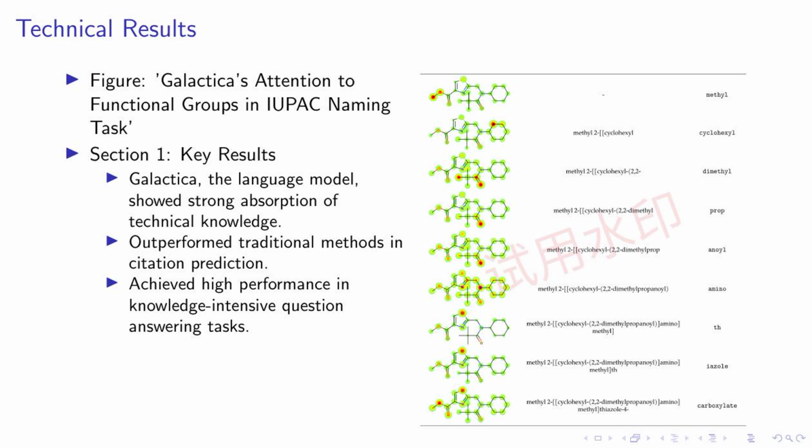In terms of key results, Galactica has outperformed traditional methods in citation prediction, demonstrating its prowess in understanding and predicting academic trends. Furthermore, it has achieved high performance in knowledge-intensive question-answering tasks, highlighting its potential as a tool for scientific inquiry. These results underline Galactica's capacity to not only understand complex scientific concepts, but also to apply this knowledge in a meaningful and practical way.